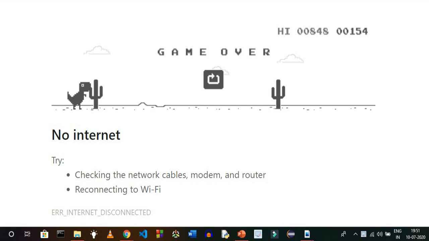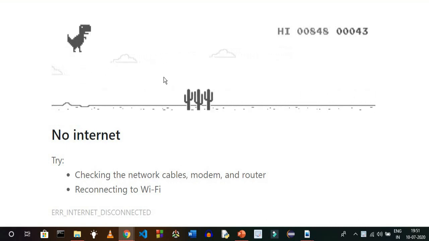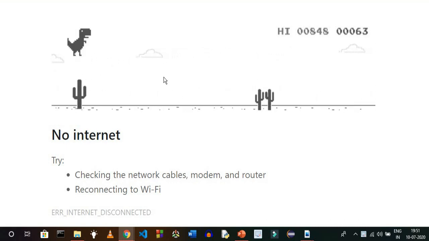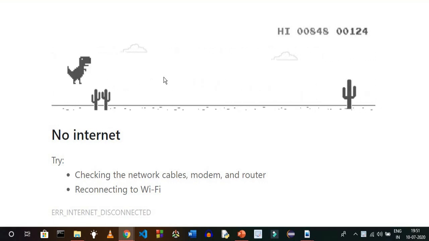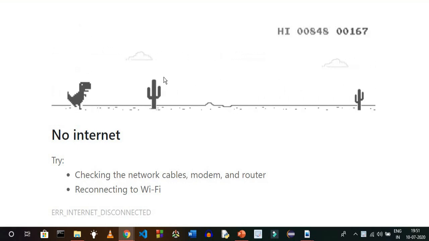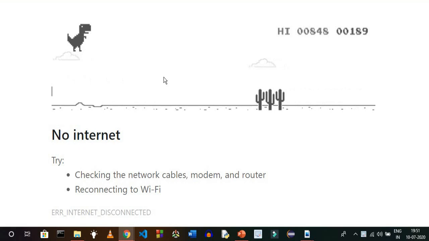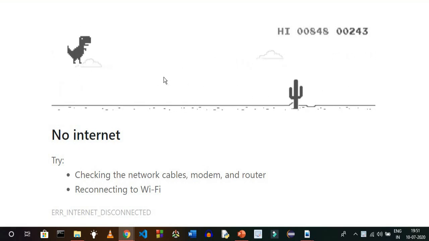Now we are going to see a real-time example for the while loop. Consider a dinosaur game. Let us consider we are starting the game. The dinosaur will start to run. At that time, the loop will start. We keep on playing the game until the dinosaur hits an obstacle. Here, we know the condition, but we don't know the ending. We don't know when the dinosaur will hit the obstacle. So, this is a real-time example for the while loop.